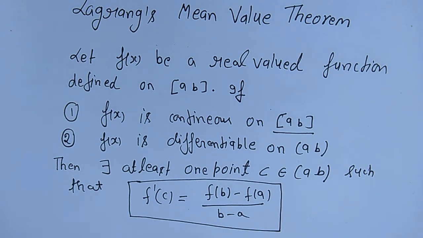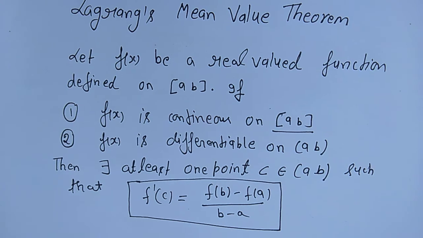Means if f is continuous on closed interval a b, differentiable on open interval a b, then there exists at least one point c. This c is not unique, it may be more than one, belongs to open interval a b such that f dash c equal to f of b minus f of a by b minus a.